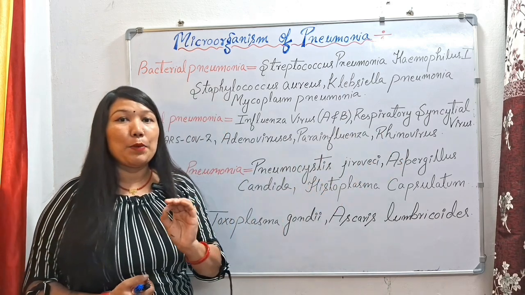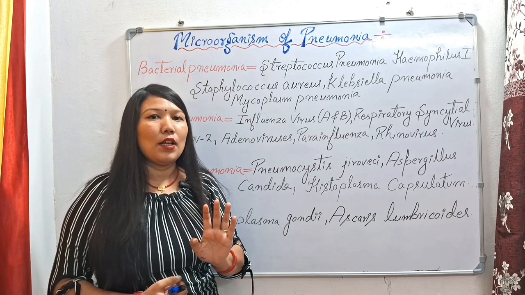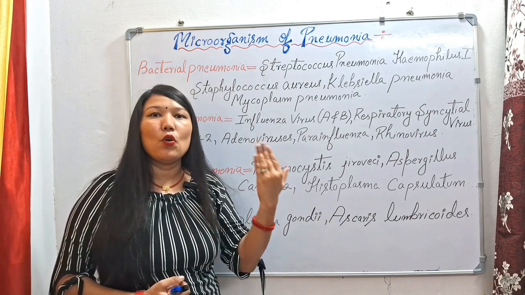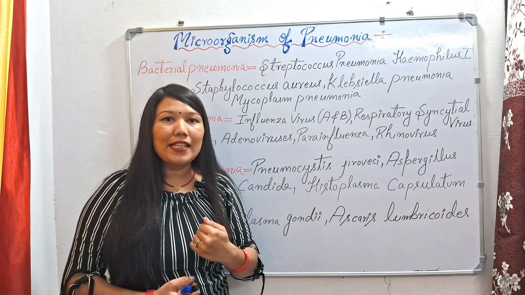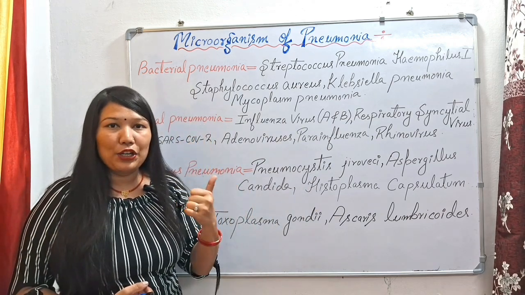So in viral pneumonia the patient will get mild symptoms, okay. The symptoms will not come suddenly, okay. The patient will get the symptoms in a mild condition and then it will go into a severe condition. So for treating viral pneumonia we will give antivirals to the patient.